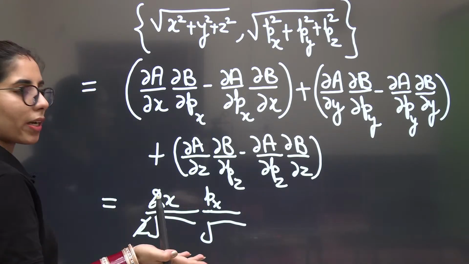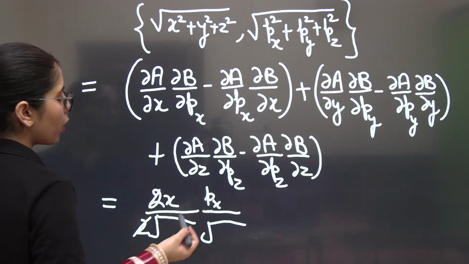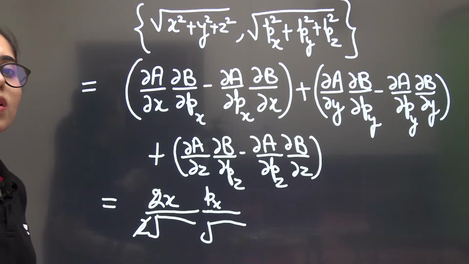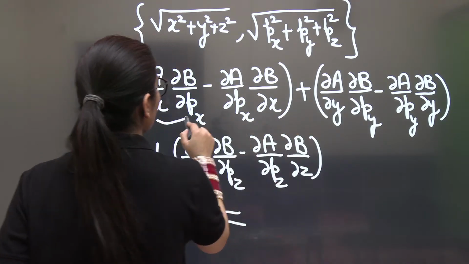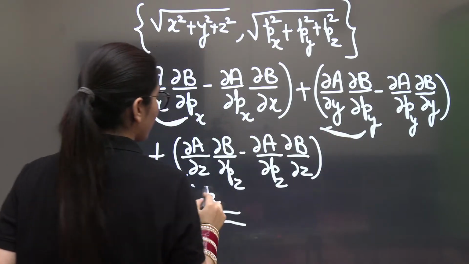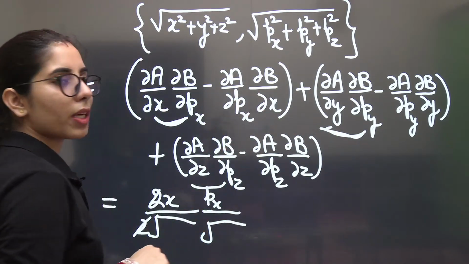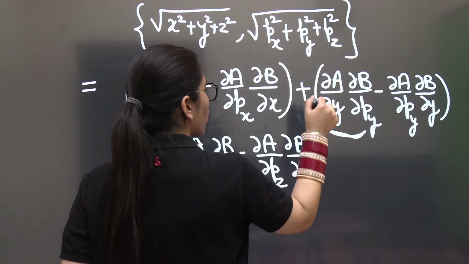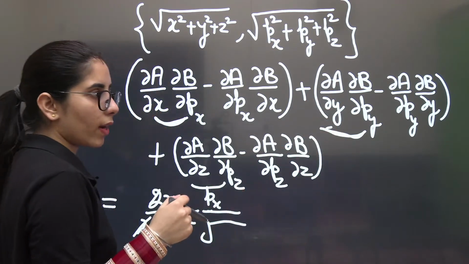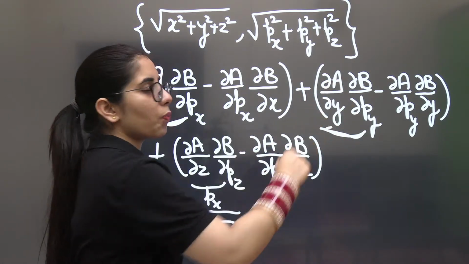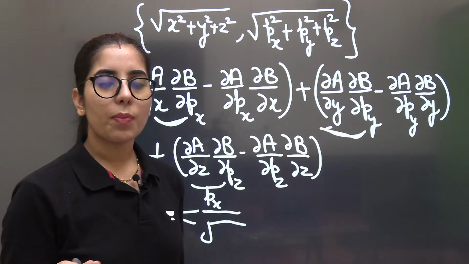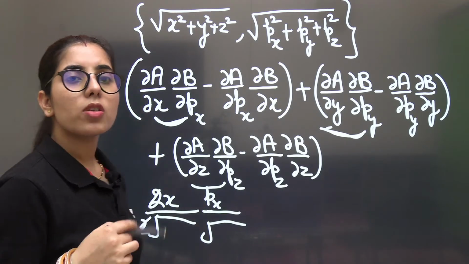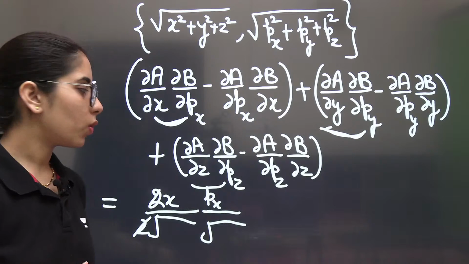Same way, if you check the other terms, for delta A upon delta px, there is no px term, so the partial differentiation will give you 0. Just the first terms are giving you a non-zero value. Other than that, the second complete term after the minus sign will give you the 0 value. So in this case, again you will get py upon the square root of x square plus y square plus z square. The derivative will give you py upon the square root of px square plus py square plus pz square. At the same time, here you will be getting z upon the square root of x square plus y square, same terms.